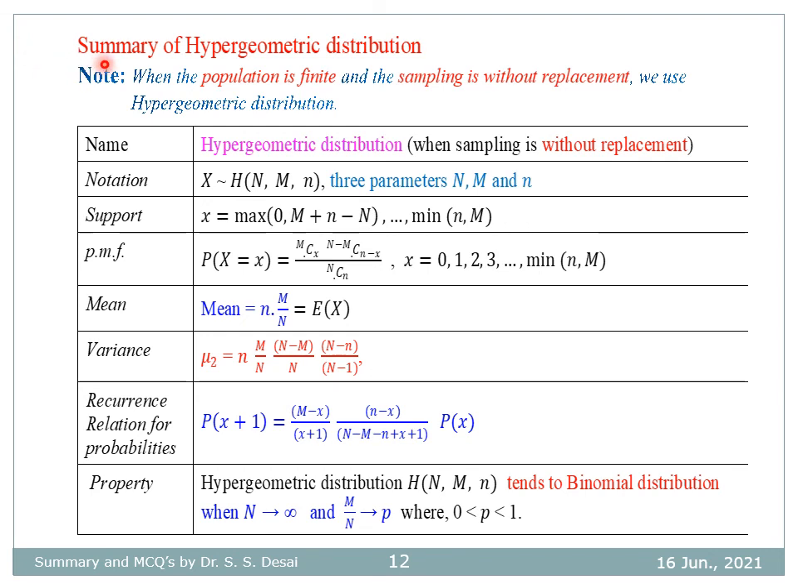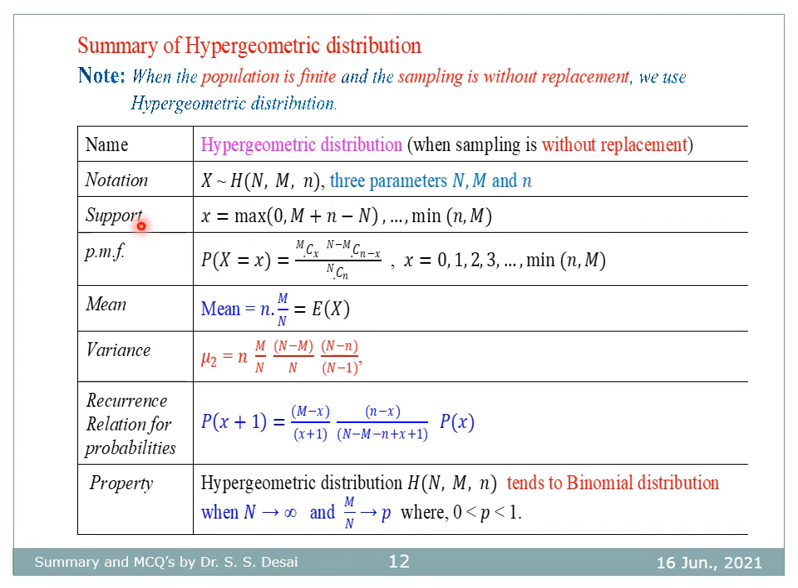So this is the summary of hypergeometric distribution. So you note here, when the population is finite and the sampling is without replacement, we use hypergeometric distribution. Here the phrase sampling without replacement is important for hypergeometric distribution. So the notation is X follows hypergeometric distribution with parameters capital N, capital M and small n. So there are in all three parameters N, M and n.